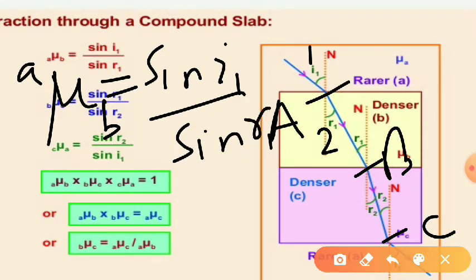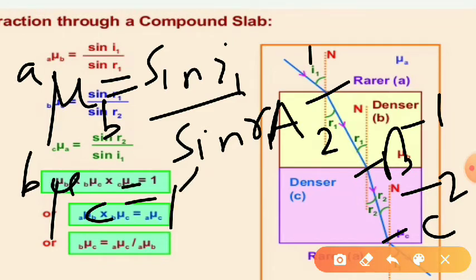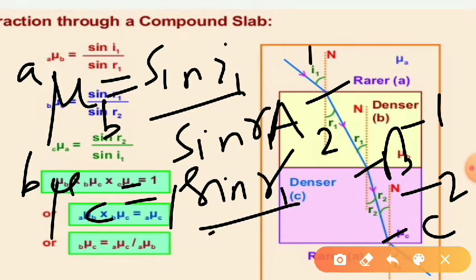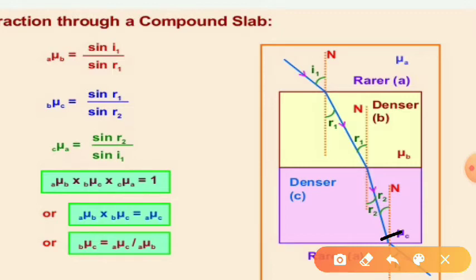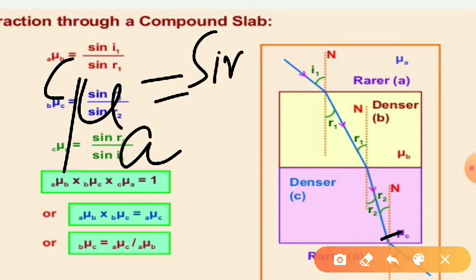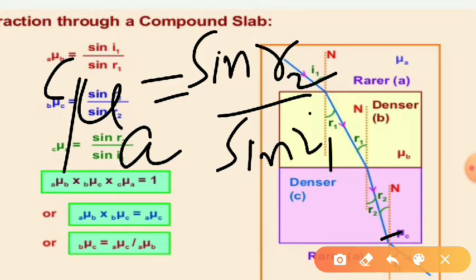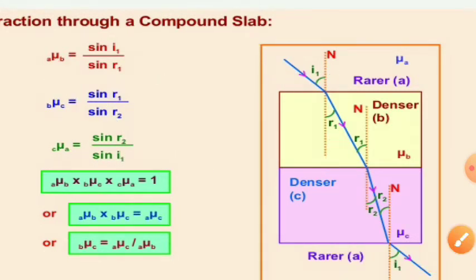At B, this is your second medium and this is your first medium. So refractive index of C with respect to B is equal to sine R1 by sine R2. And at C, refractive index of A with respect to C is equal to sine R2 by sine I1. Multiplying all these three, we find that their product is equal to 1.